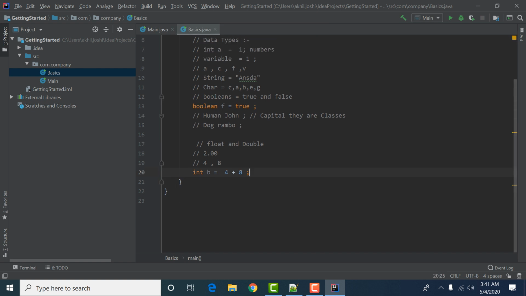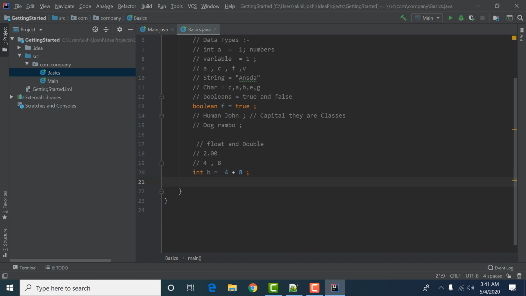One more thing, semicolons are compulsory in Java. We are choosing IntelliJ because it is a very intelligent IDE. It will give you errors on the fly. For example, if I do this, it will show a red line, meaning we are expecting a semicolon. Okay, so I think this is clear for you.